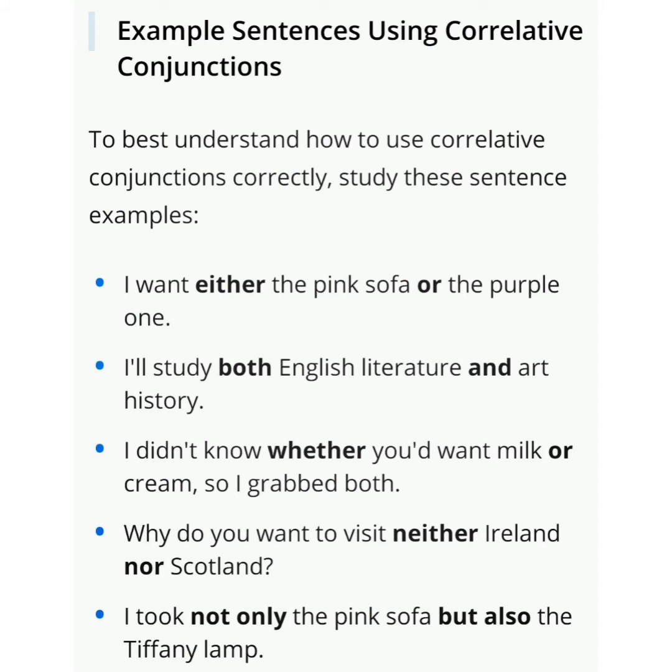Let's see a few more examples for correlative conjunctions. I want either the pink sofa or the purple one. I will study both English literature and art history. I didn't know whether you would want milk or cream, so I grabbed both. Why do you want to visit neither Ireland nor Scotland? I took not only the pink sofa but also the Tiffany lamp. Here, either or, both and, whether or, neither nor, not only but also are called correlative conjunctions.